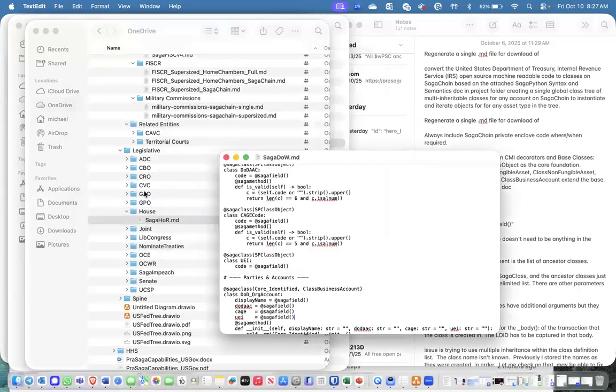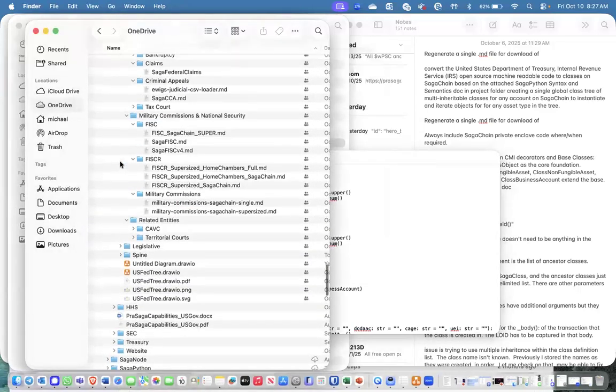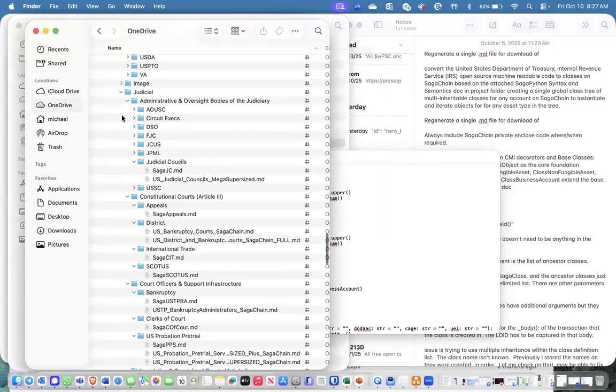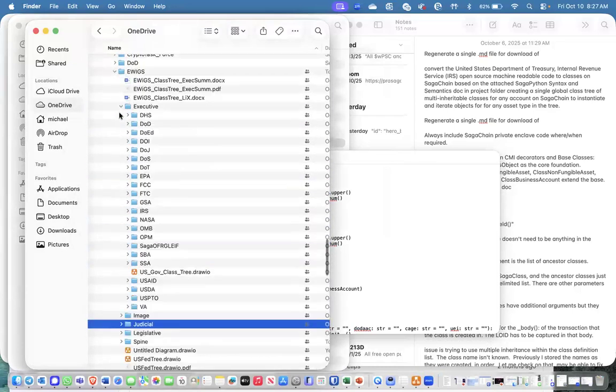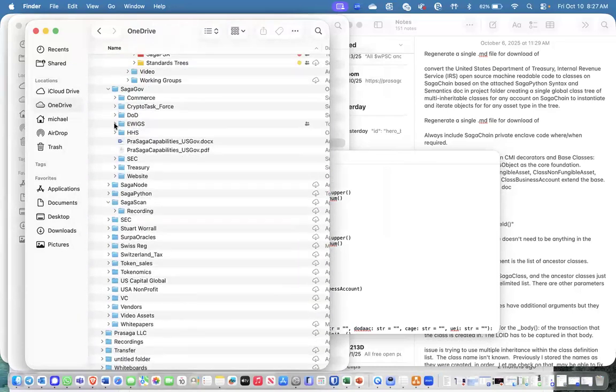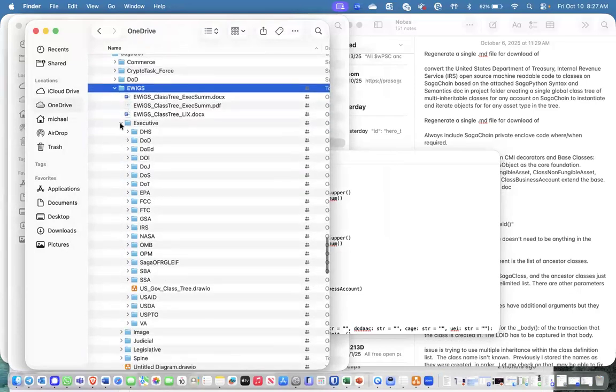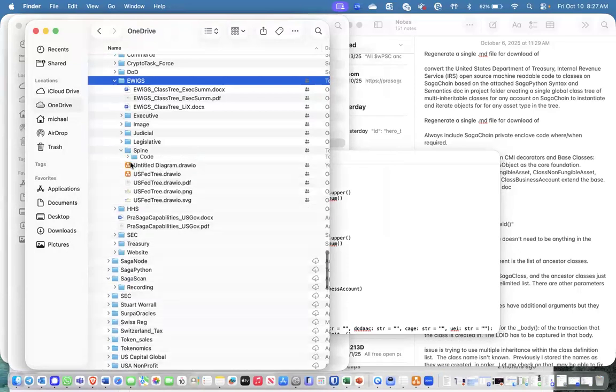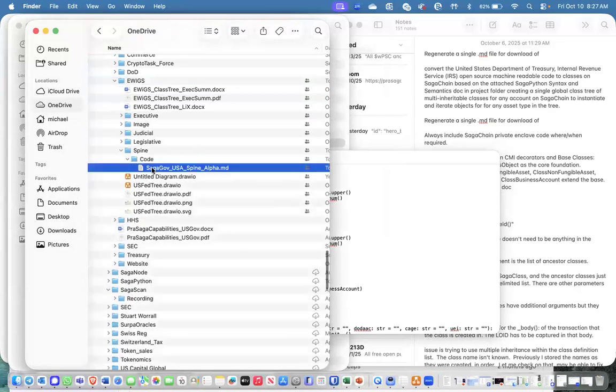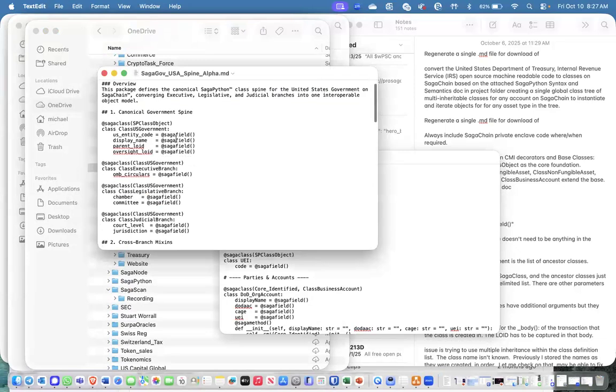And what the final outcome here is, I've got judicial, and then finally this one final, where is it? Class tree, executive, the spine. So it actually put together the spine that connects everything.